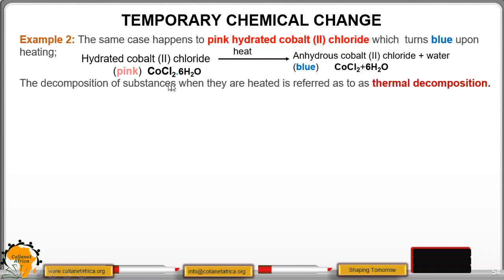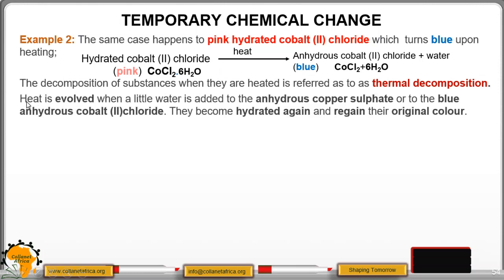The decomposition of substances when they are heated is referred to as thermal decomposition. The word thermal comes from heat or temperature. Heat is evolved when water is added to anhydrous copper(II) sulfate or to the blue anhydrous cobalt(II) chloride, so there is generation of heat. They become hydrated again when you add water, and they regain their original color.